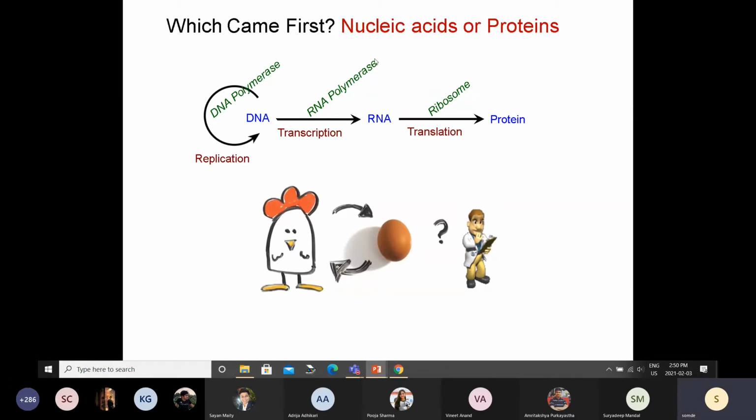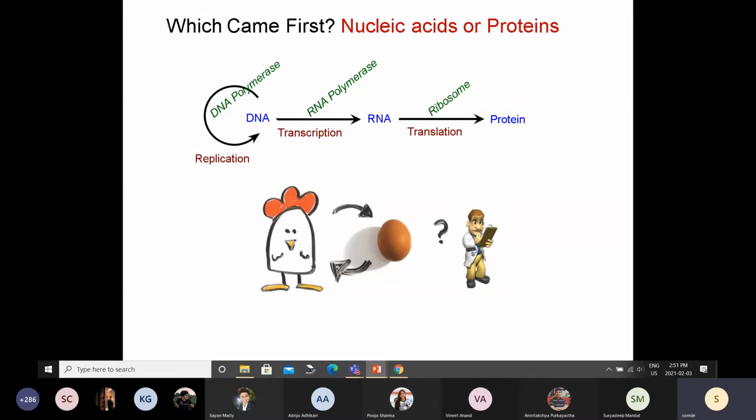But then to make that protein, you need DNA, because the information of that protein will be encoded in the DNA. So, if we just go back in time, like billions of years back, when life forms evolved for the first time, which molecule do you think came first, DNA or the protein? It's not possible that everything came together, right? Then we have to believe in intelligent design.